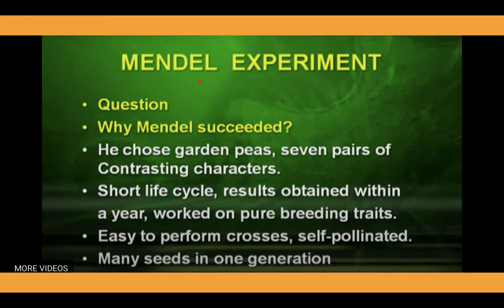In Mendel's experiment, the first question that arises is what type of experiment he did and why Mendel succeeded, or why he selected a particular plant, the sweet pea or garden pea plant, for his experiment. Here are some of the basic reasons.